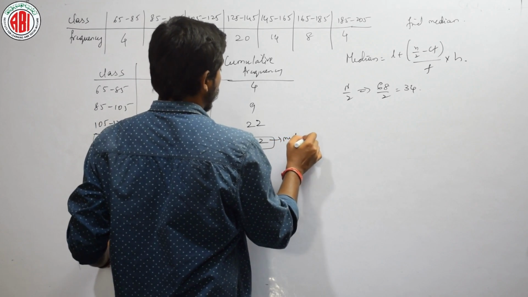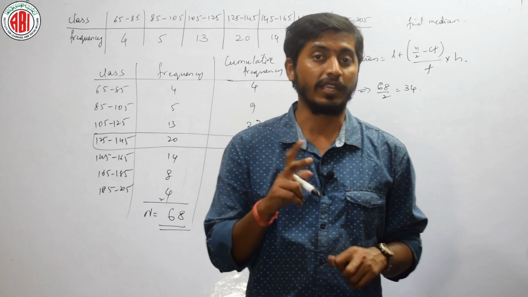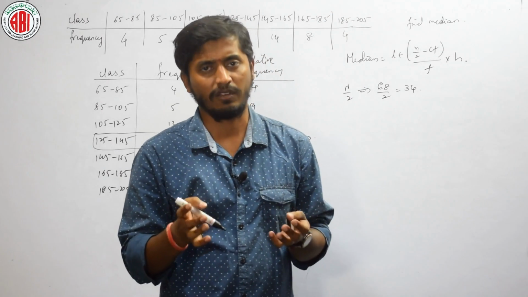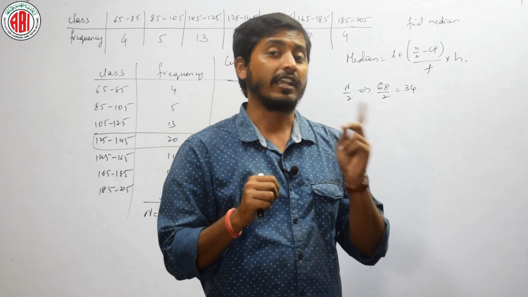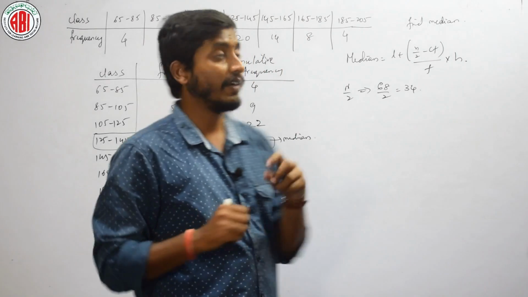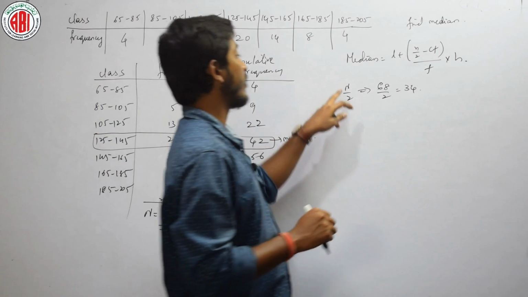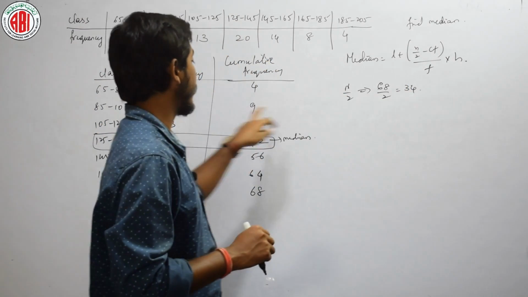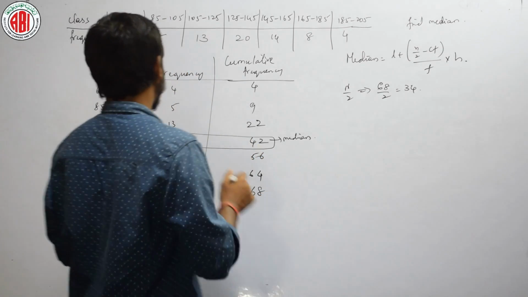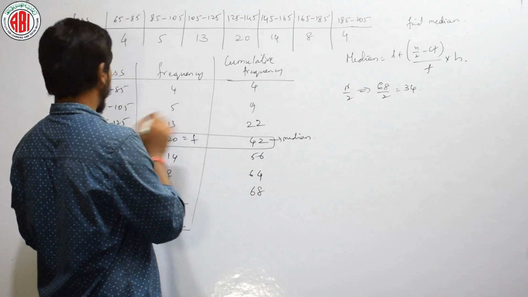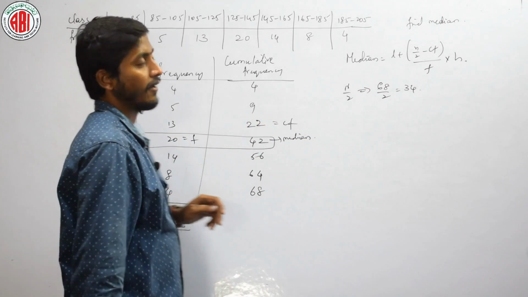Don't get confused. See here, in assumed mean and step deviation method of a mean, we will take some assumed value, most probably the middle value as assumed mean. And when it comes to mode, we will take the highest number of frequency. When it comes to median, we will just divide the total frequency and check where this number lies. Okay, then this will be my median class. This is F, this is L, and this is Cf.